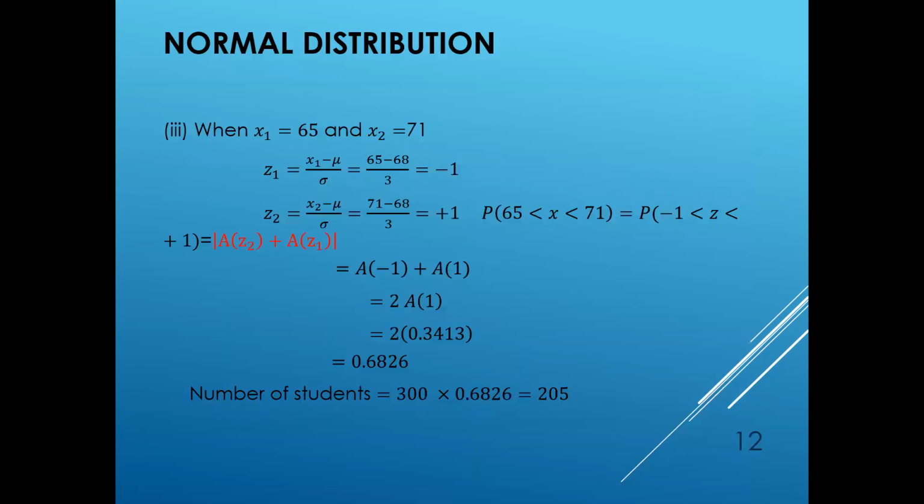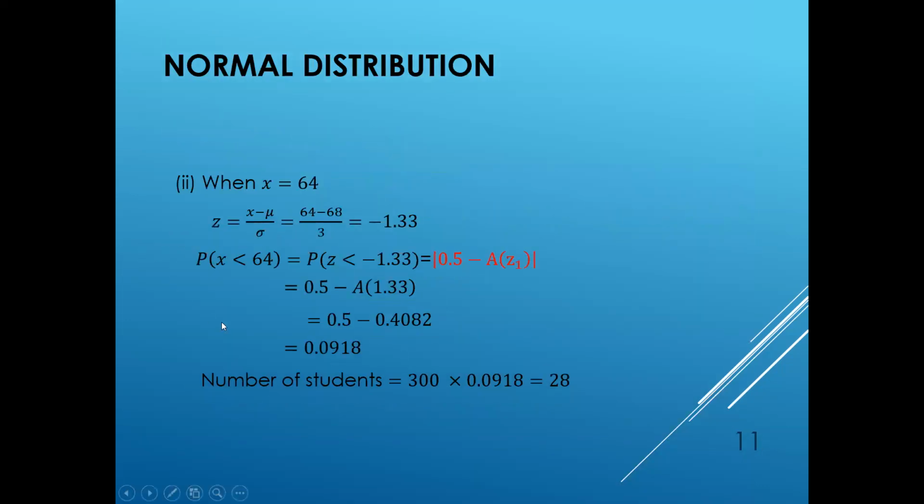This is the 3, and here is the 1.3 value. Then the 1.33 value is 0.4082. By substituting this, we are getting 0.0918. The number of students is 300 into 0.0918. The number of students with mass greater than 72 is 28 students.